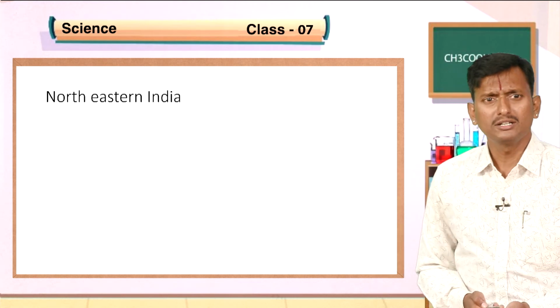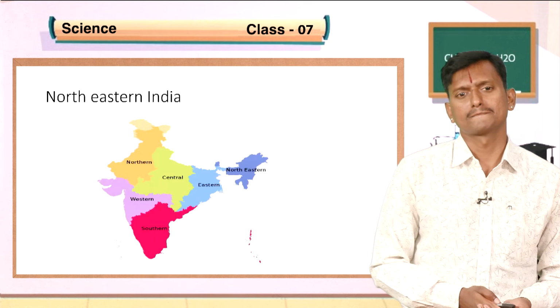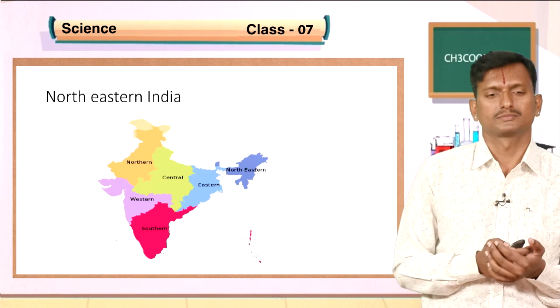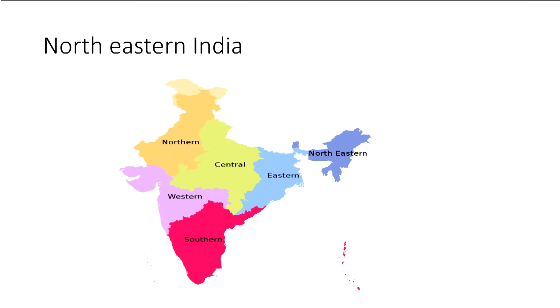Then what about northeastern India? See here, a map showing the northern part of India, central part of India, western part of India, southern part of India, eastern part of India, and northeastern part of India.